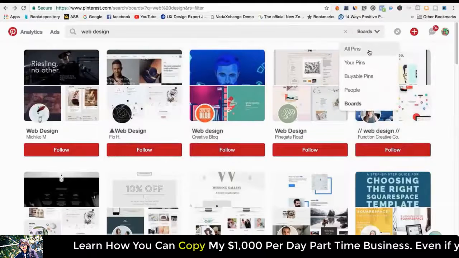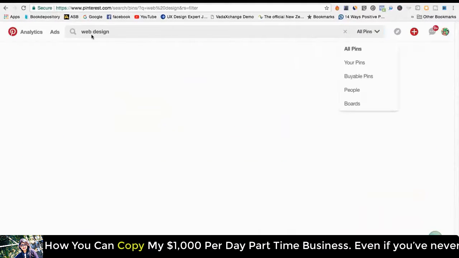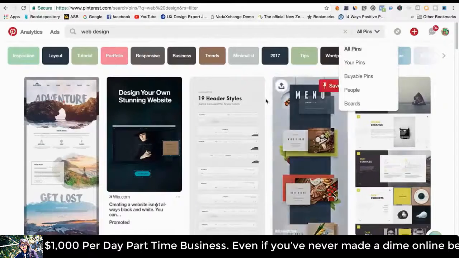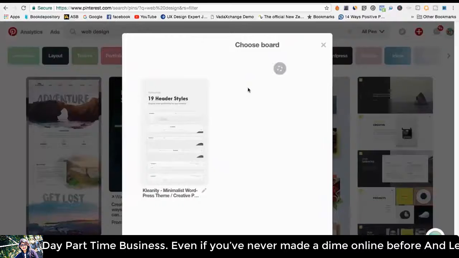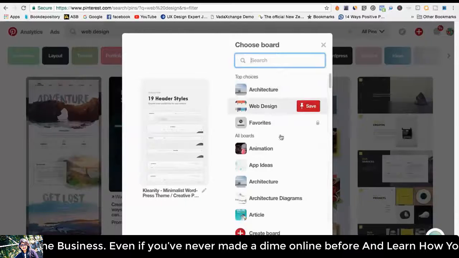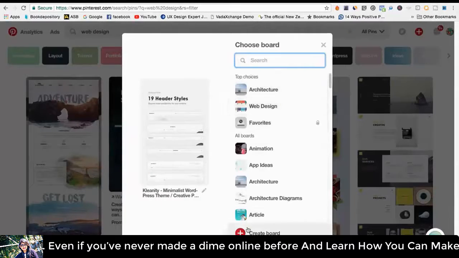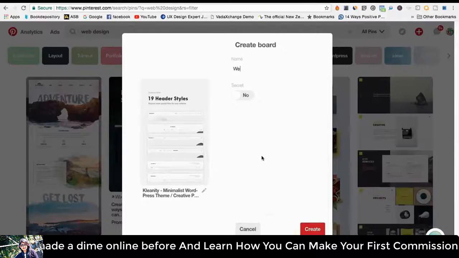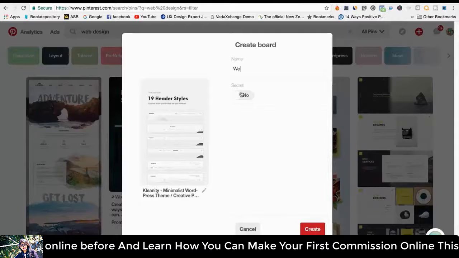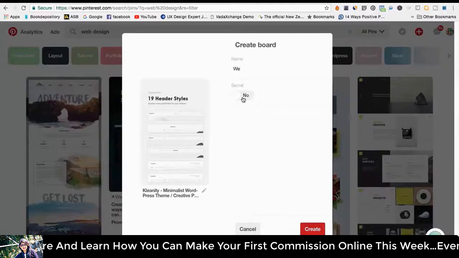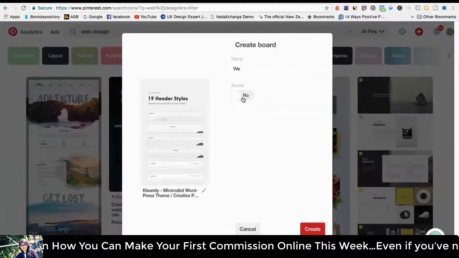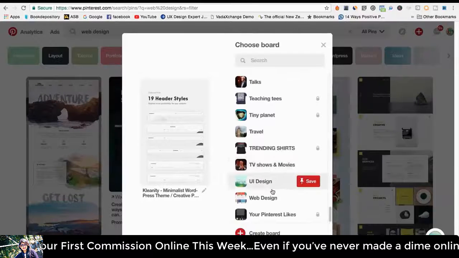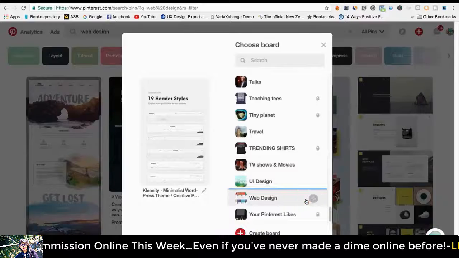So I'm going to go back and search it up by all pins. It's still searched up by web design, I just searched it by all pins. When you first start, you actually need to create a board. So you come down here, hit create board and just name it web design. And keep secret at no. If you click yes, then no one will be able to see your board. It's a secret. So I'm going to cancel this because I've already got web design here all the way at the bottom. And I'm just going to pin it there.